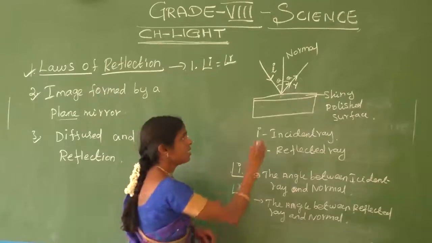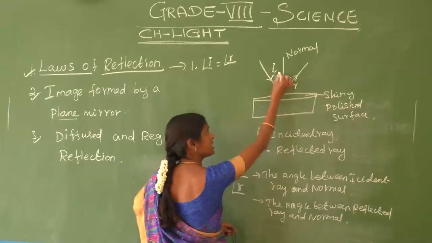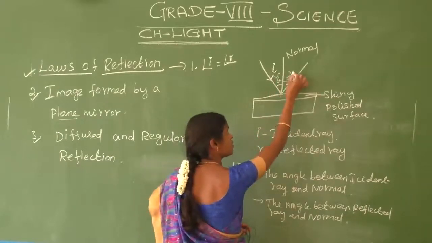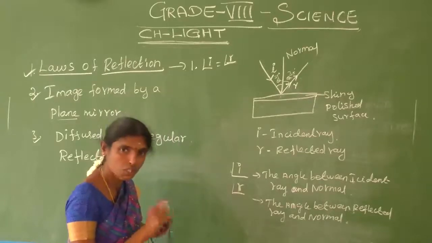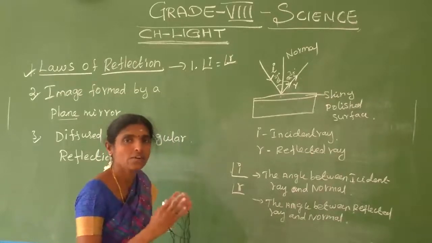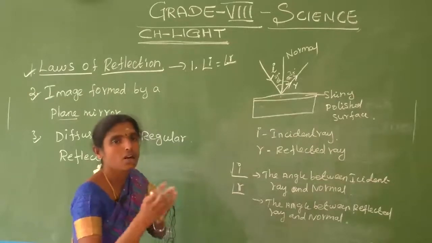Whatever degree the incident ray forms, the same degree forms the angle of reflection. Let us consider the angle of incidence as 35 degrees; then the angle of reflection is also 35 degrees.